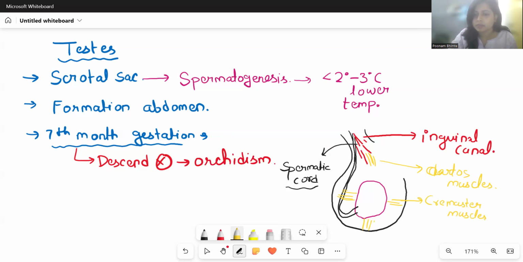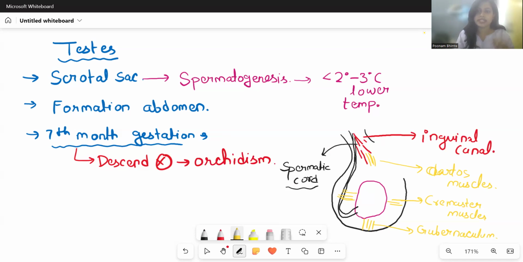And lastly, in the below region, there is the gubernaculum. What is the importance of these muscles? As we know, the testis is temperature sensitive, spermatogenesis is a temperature sensitive process. So when there is cold, these muscles will contract, which will help the testis to become closer to the body. When it goes closer to the body, it can remain warm. When there is summer season, these will become relaxed. So the testes will be away from the body, and the temperature that is required will be there. So this is the importance of these muscles.